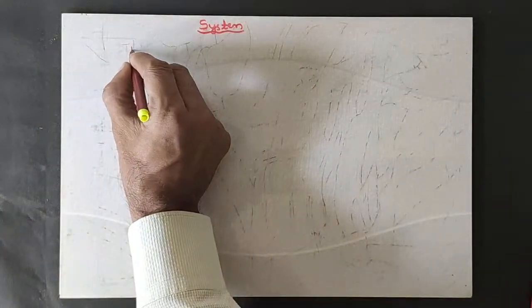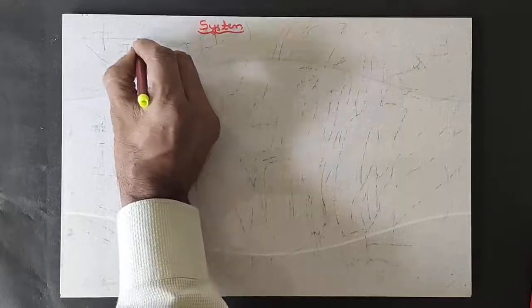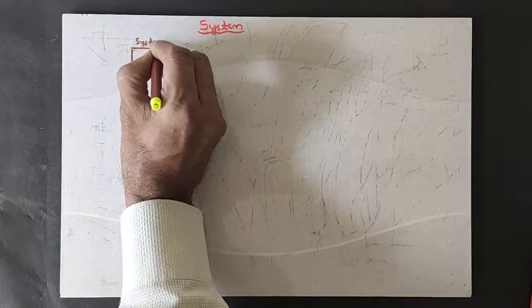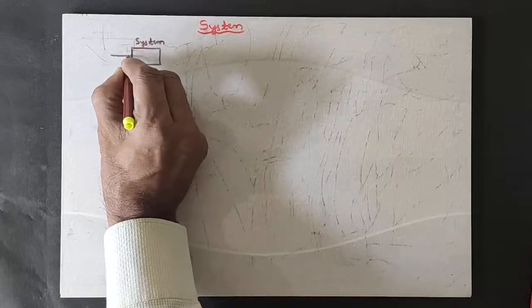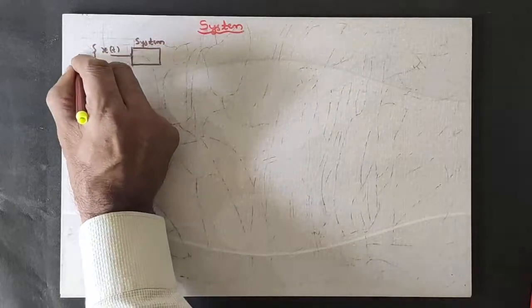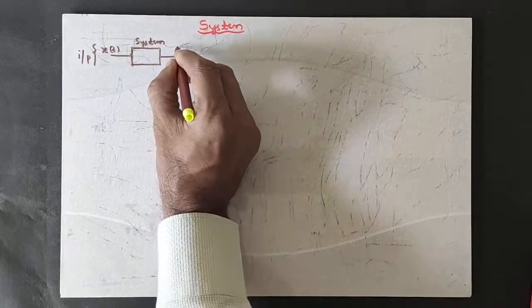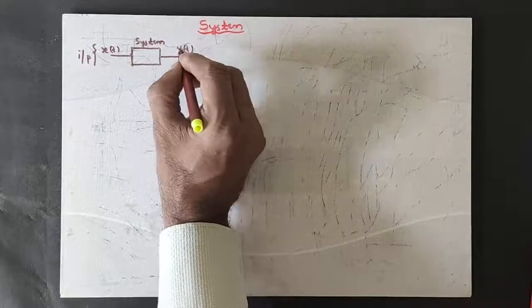Let us consider this is a system. What this system does, it will receive inputs, say x of t, this is input, and it will transform this input into output y of t.